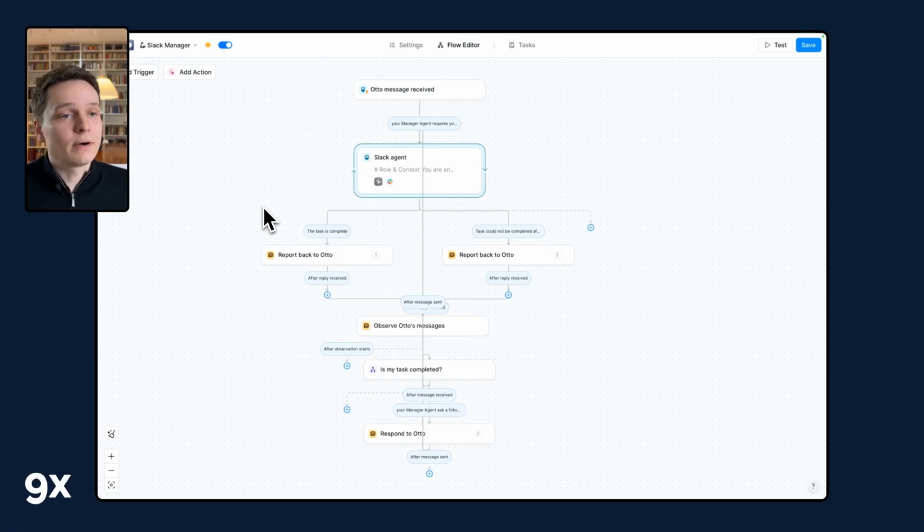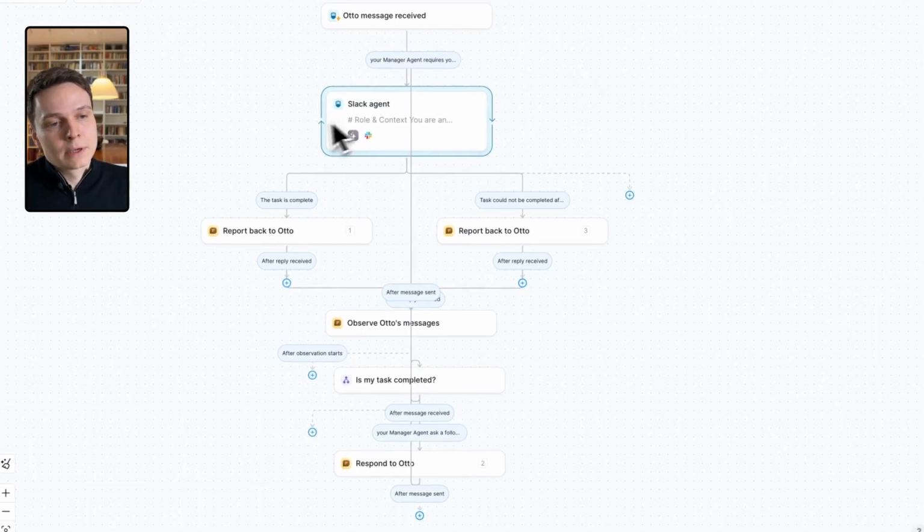Last sub-agent, we have our Slack manager. Same pattern, it receives a message from Otto, then it goes directly to an agent, so I don't have a typical first action in mind right now. I don't use it so much, mostly use Telegram, the email, and the Notion, and testing a lot this one.